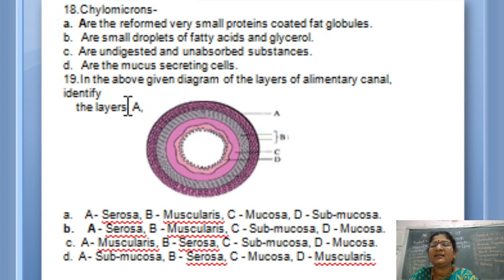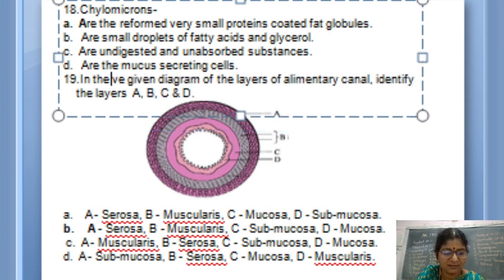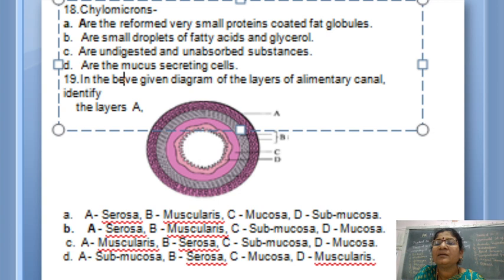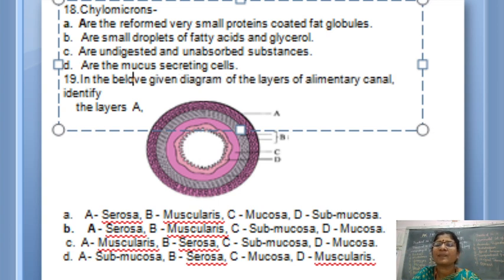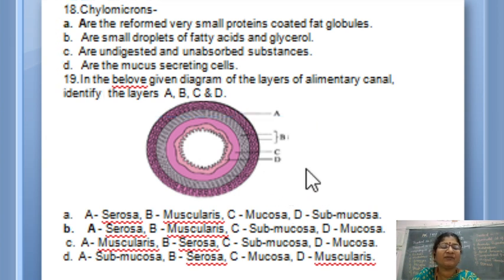No need for me to go into detail. In the below diagram of the layers of the alimentary canal, identify the layer A. I hope you can read it. You just have to mark the layers A, B, C. You have practiced the diagram, so I hope it will not be very difficult for you to mark.